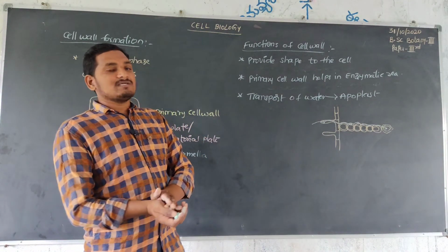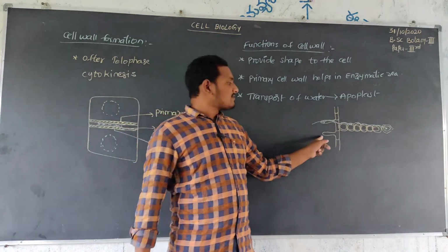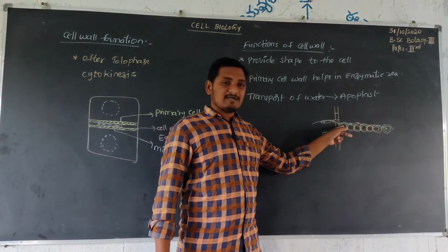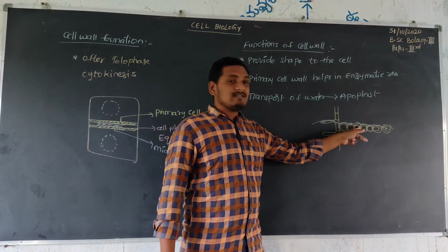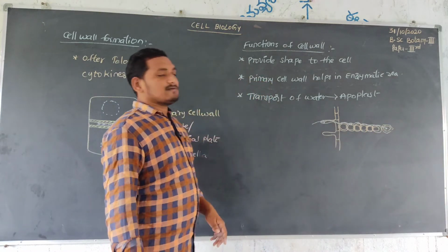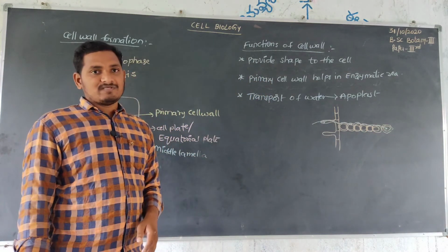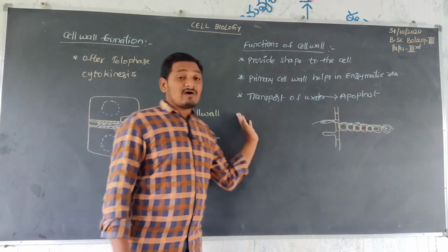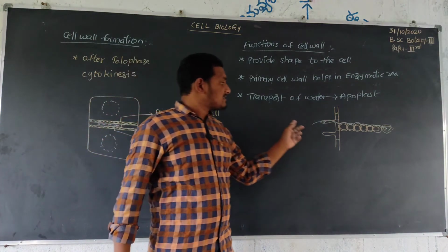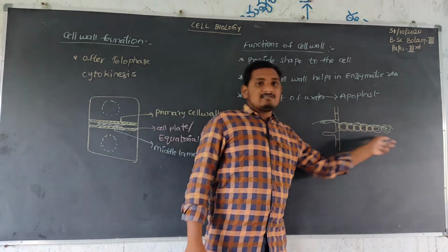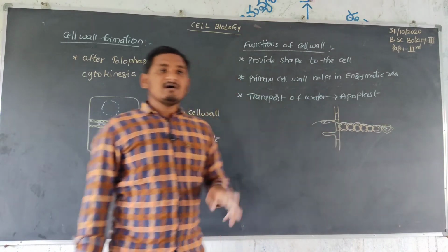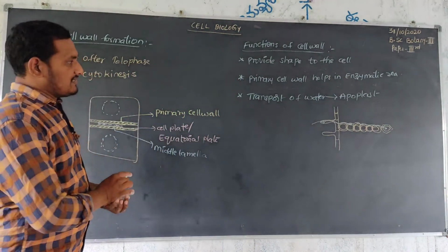One more movement is also there. Movement of water from the root hair to the inside of the cell. One cell sends to another cell by plasmodesmata, and the second cell sends to the third cell by another plasmodesmata, and finally it reaches the xylem. That is the simplest movement. The cell wall mainly helps in apoplast movement. Apoplast movement means water reaches the xylem cells with the help of only the cell walls of all the cells.